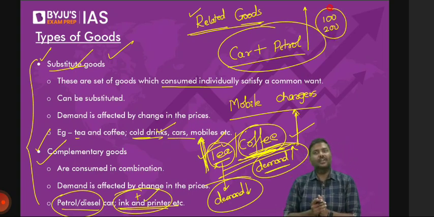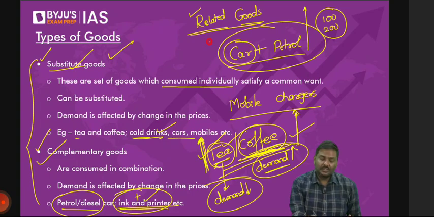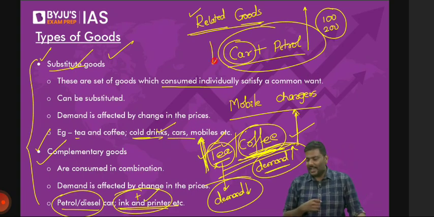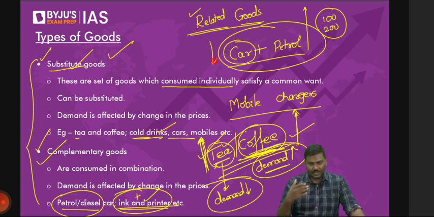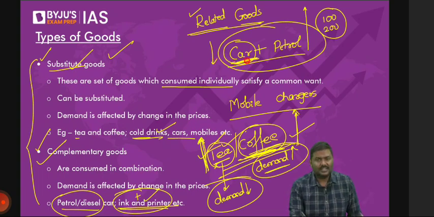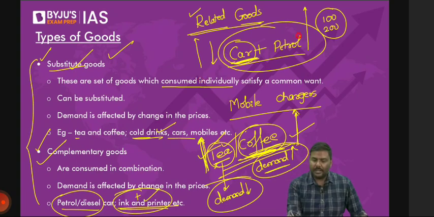Now, don't you think the demand for certain types of cars will go down? I hope you understand this. If the price of petrol goes up from 100 to 200, the demand for cars will automatically change. Of course, yes. And if the demand for cars goes up, people will purchase a lot of cars. Now, tell me what will happen to the demand for petrol? The demand for petrol automatically will go up.